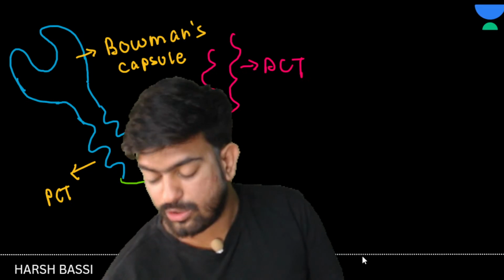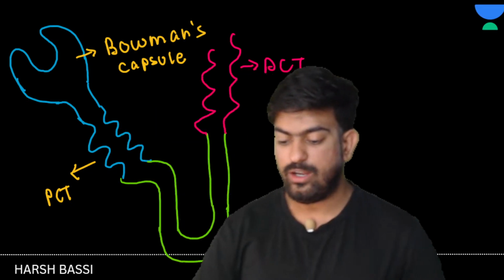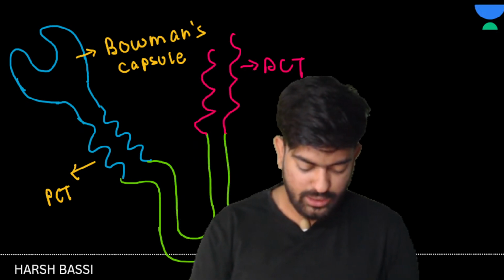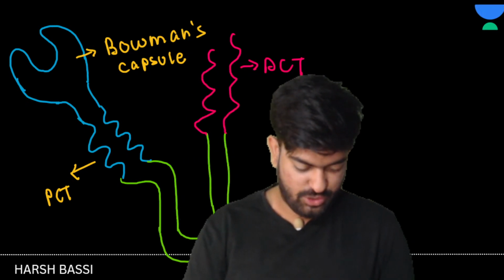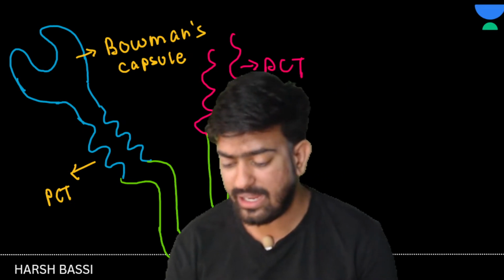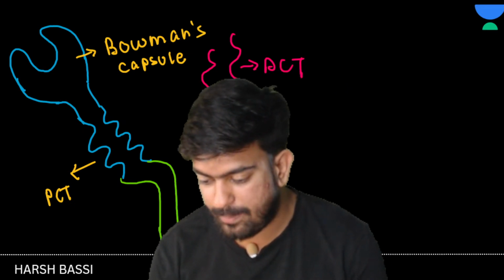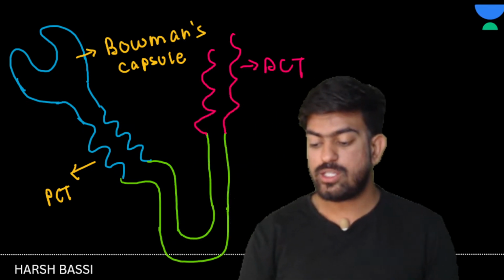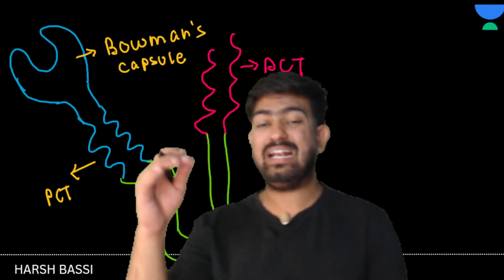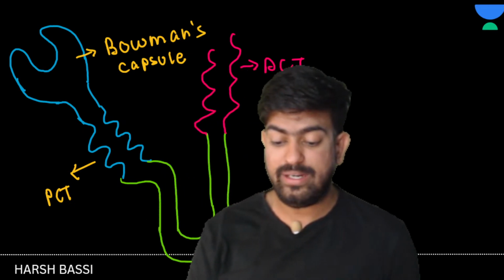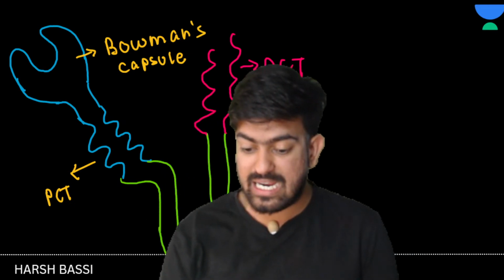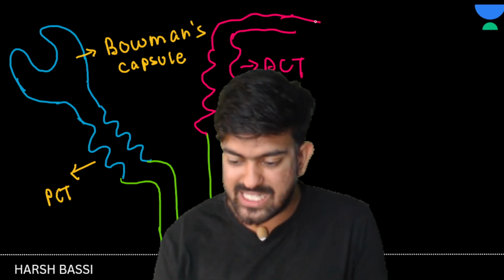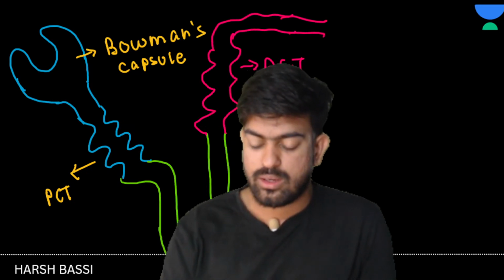Collecting duct is not a part of nephron. Very good, Shivesh. Clear? Why is it not a part of nephron? Because the collecting duct is a common duct for many nephrons, right? It is a common part for many nephrons, so we don't consider it in the nephron part.